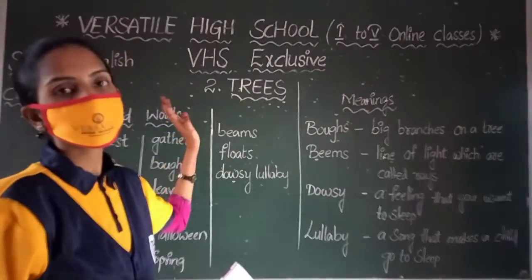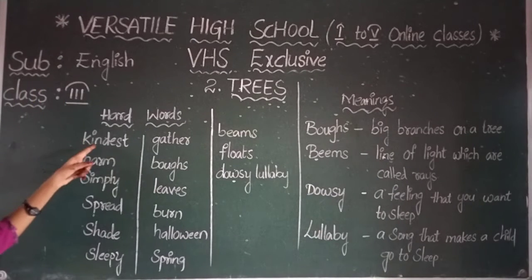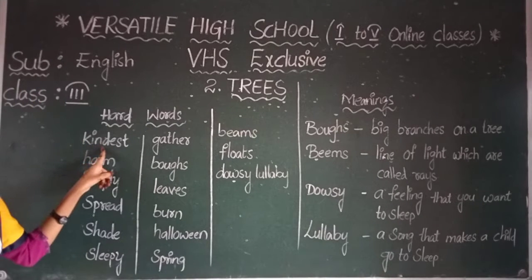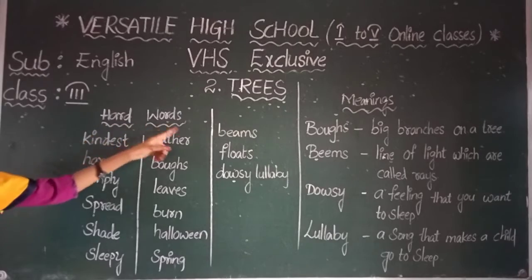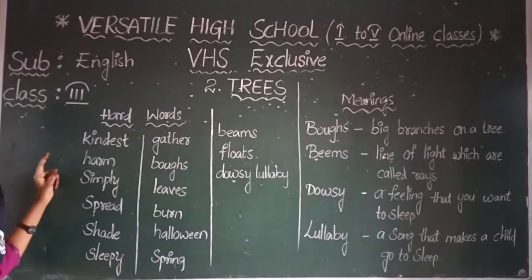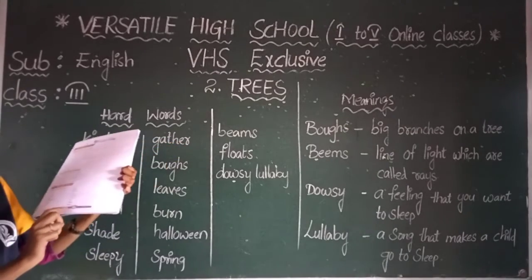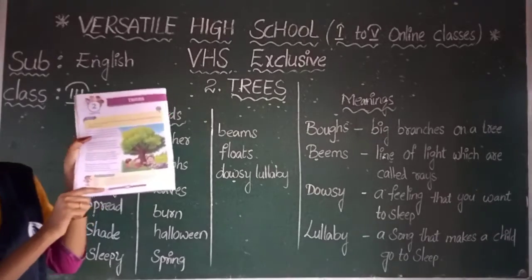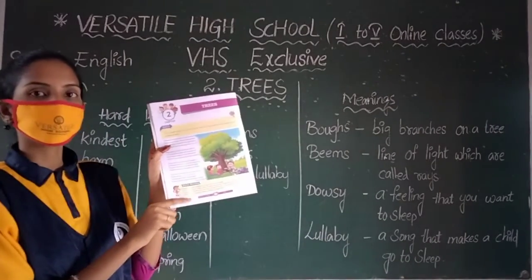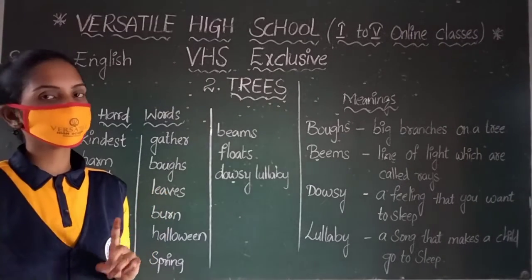In this poem, some hard words are given. What are the hard words? Look at that. Yes, kindest. Some hard words I will write on the blackboard. You must understand and read them, and the meanings are also given at the back side of your textbook. Look at that page number. In these meanings and hard words, you must read and write in your classwork one time.